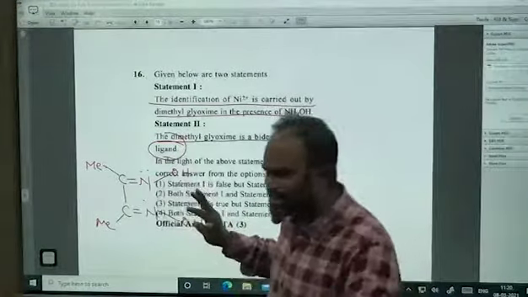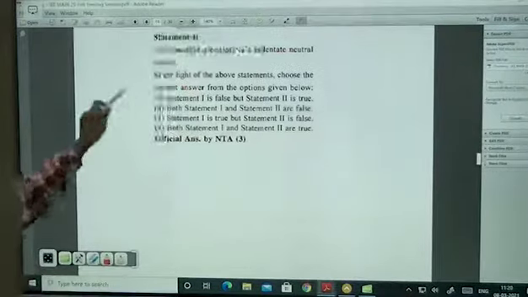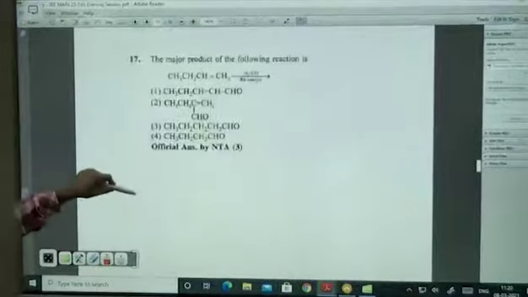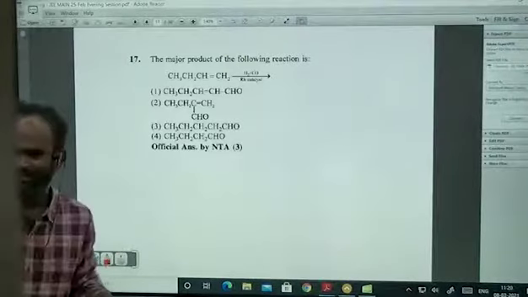EDTA, what is the denticity? 6, right. Oxalate, what is the denticity? 2. Oxalate denticity is equal to 2. En, ethylene diamine. Ethylene diamine, 2 amines. 2 nitrogens are there.